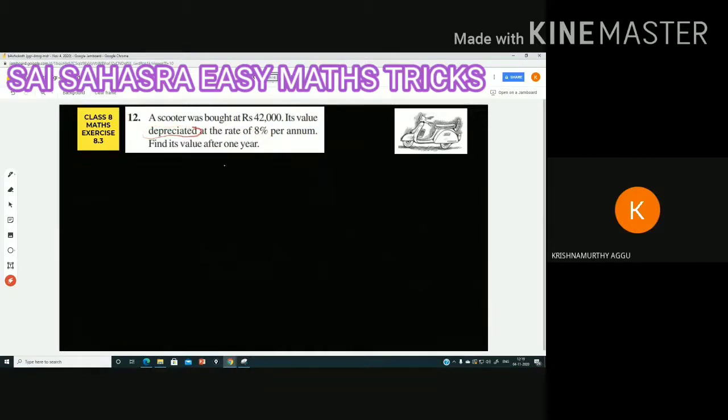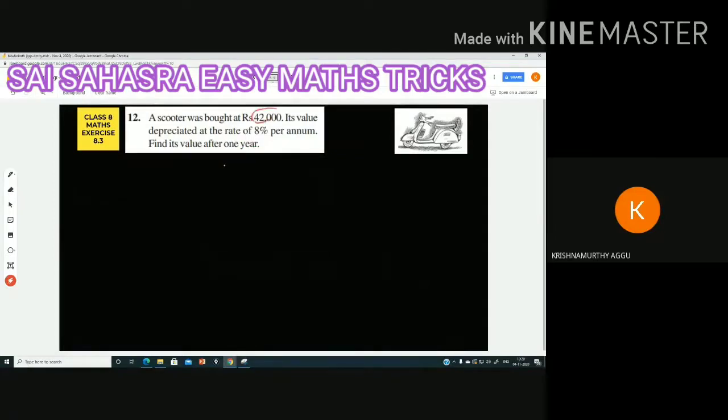Depreciated means decreasing. When we are using any item, the value will be decreased. Here it was decreased. How much percentage was it decreased? At the rate of 8 percent per annum. So here R value is 8 percent. We purchased it and we are selling it. After 1 year, what will be the cost? After 1 year means they are asking us to find out the future value.